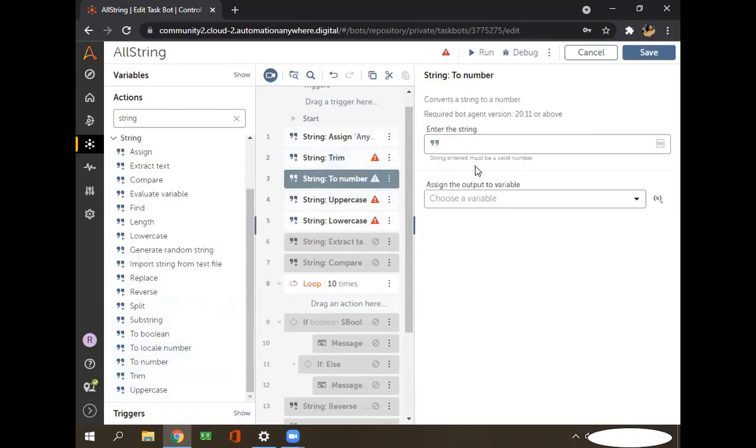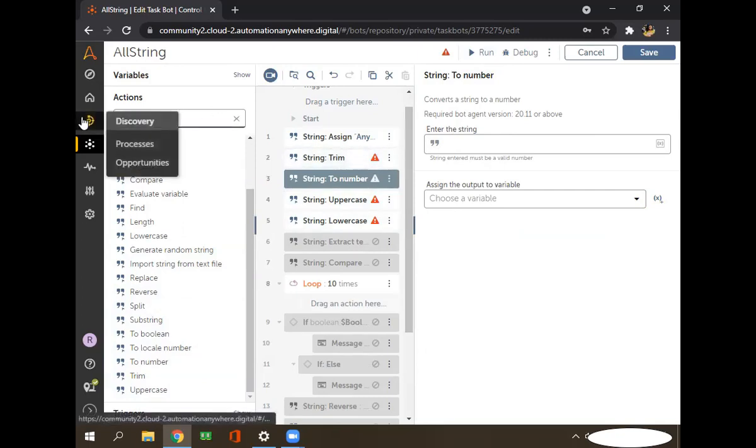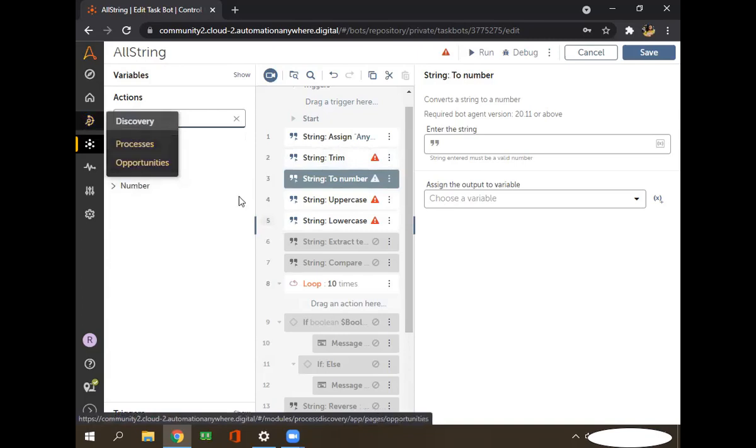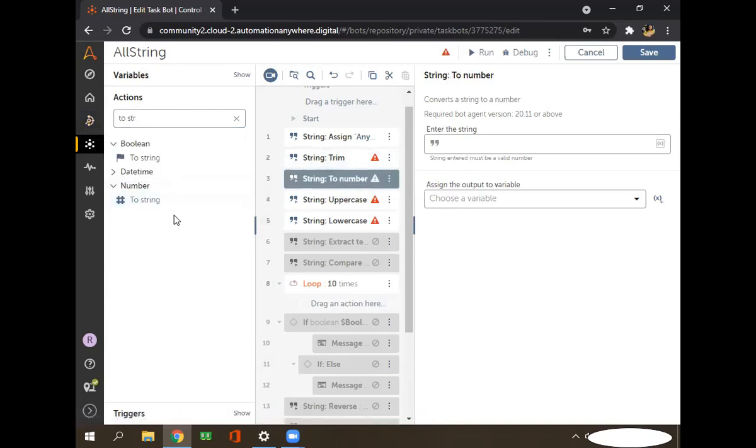And this is string to number. Suppose you have a string type variable and you want to convert it to a number. As I told you earlier, to convert a number into a string we use number to string, inside the number package. But to convert a string to a number, you go into string, and there is the option string to number.